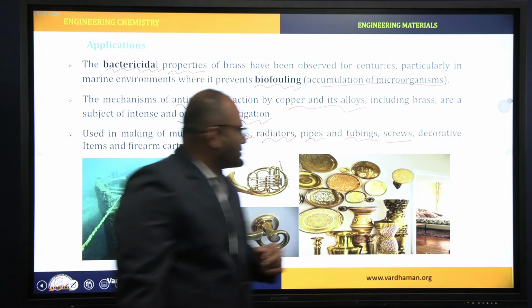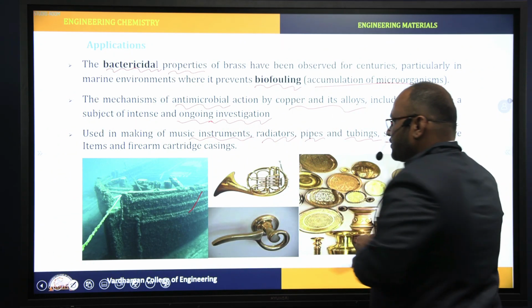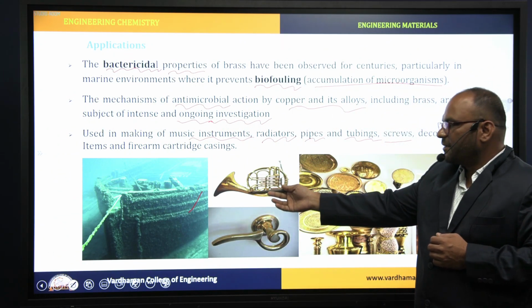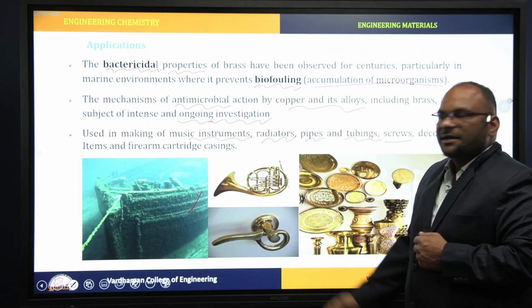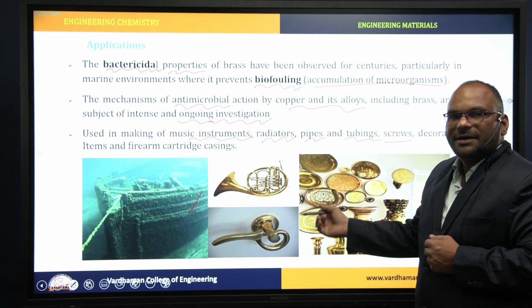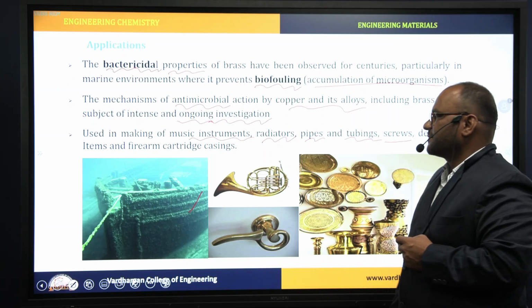This image shows a marine environment or marine structure. These are the musical instruments which are made by brass. These are the applications of brass.